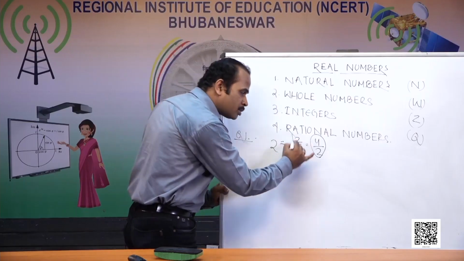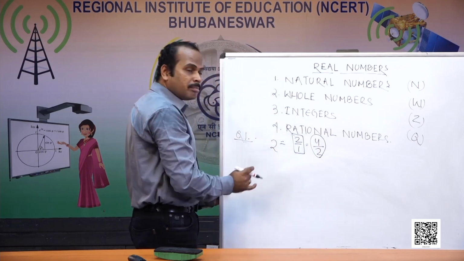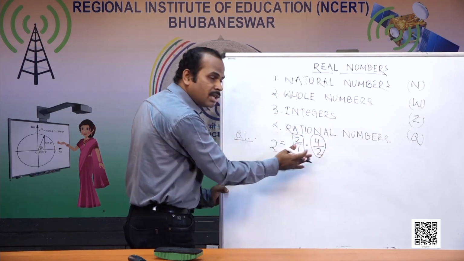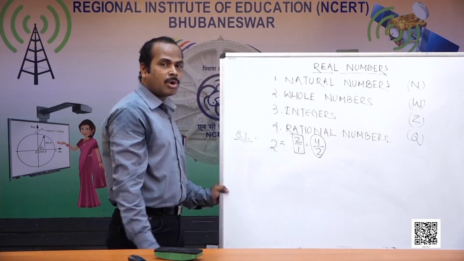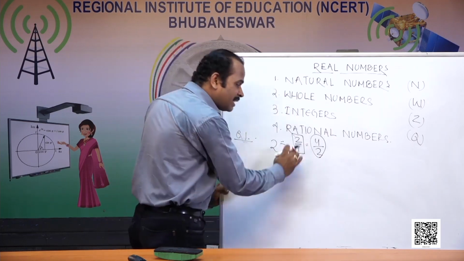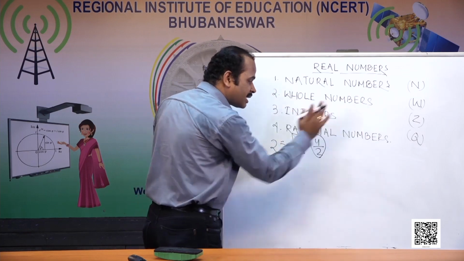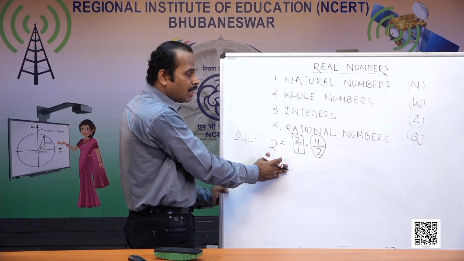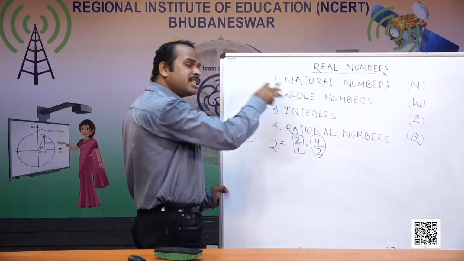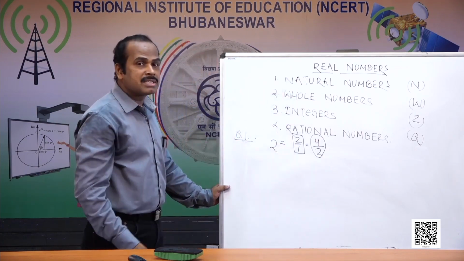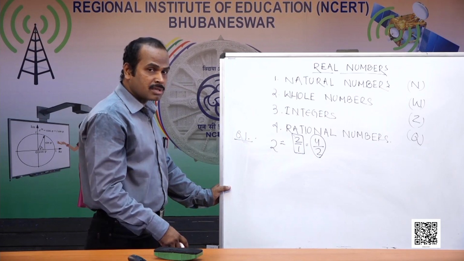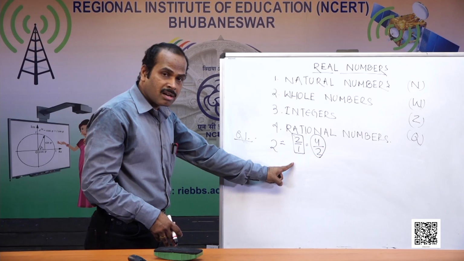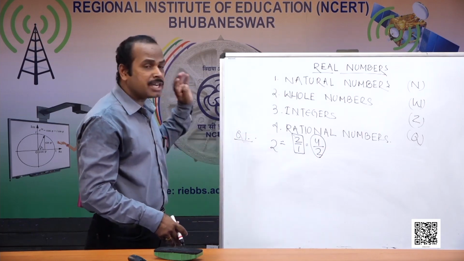Actually the correct form is 2. But we can also write it as 2 by 1 and 4 by 2. Both the numbers represent the same thing, which is 2. Okay. So by this process we find every integer can be expressed as a rational number. So all the integers are rational numbers. But can I say all rational numbers are integers? No, because there are rational numbers which are represented in p by q form, but the denominator is not 1, so we cannot write them as integers.